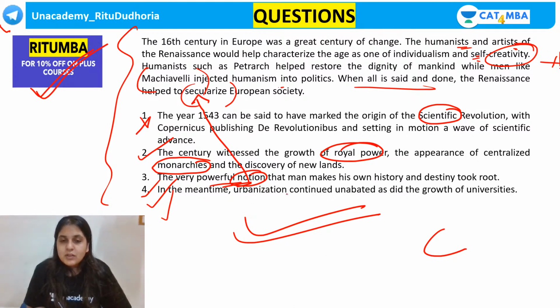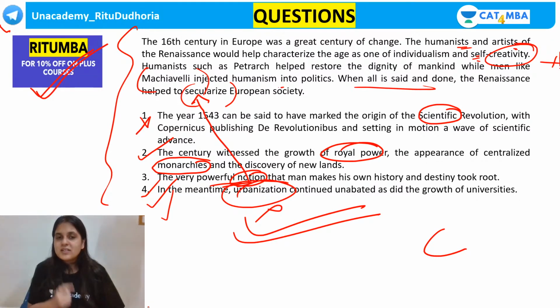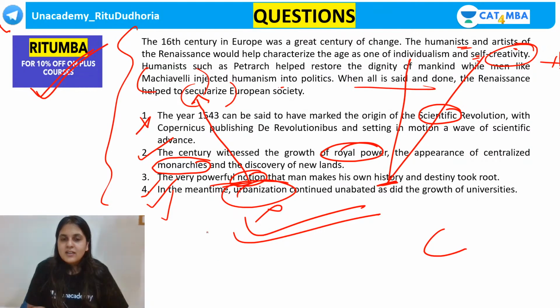In the meantime, urbanization continued unabated. How urbanization, guys? What is this? Help to secularize. The very powerful notion that man makes his own history and destiny took root. Make his own history, self-creativity, individualism. Powerful notion. Which notion? Of secularism.